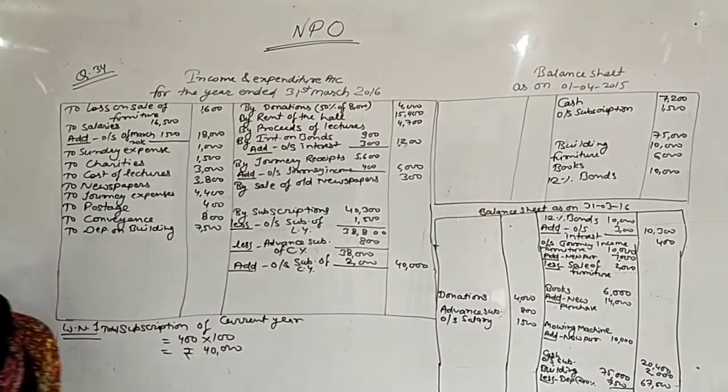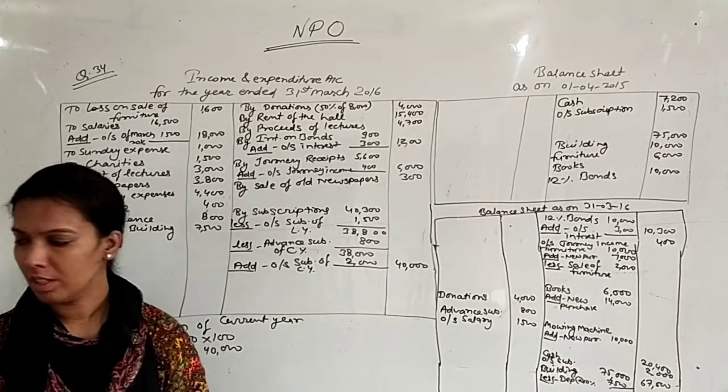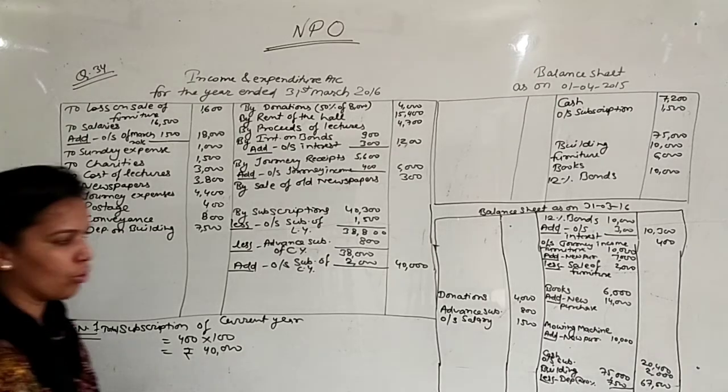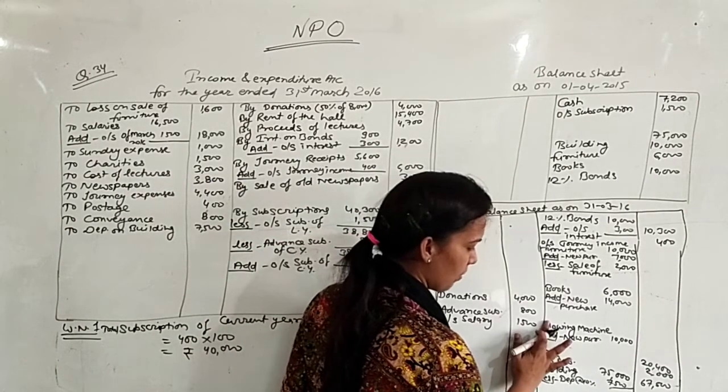Yes, after building, what is the point of depreciation? Moving machine. Moving machine depreciation is also 10%. But before charging depreciation on this machine, you should check when you purchased this machine. It is on 1st July 2015, and you don't have any opening balance of this machine.